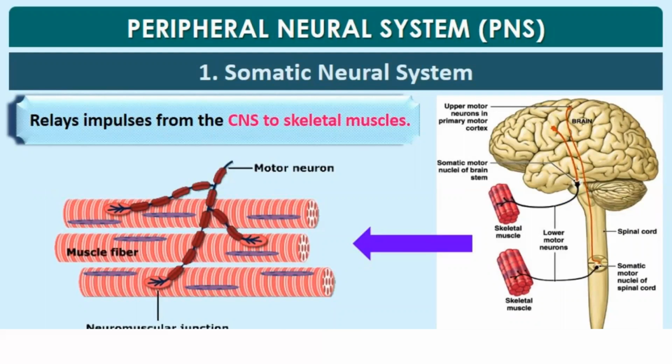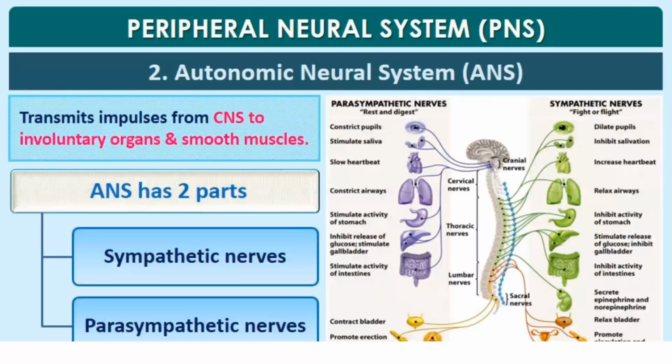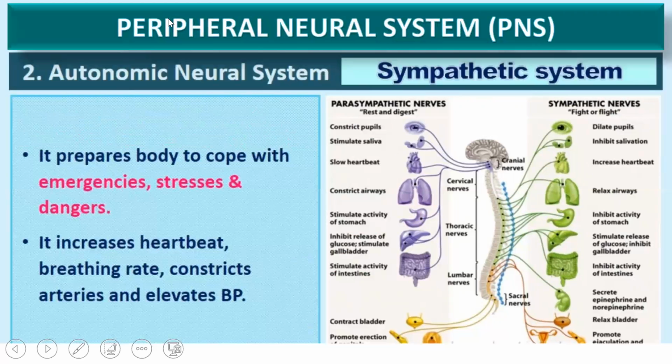The somatic neural system relays impulses from the CNS to our skeletal muscles. So all the voluntary actions are involved here. Whereas the ANS, that is the autonomic neural system, transmits impulses from the CNS to involuntary organs and smooth muscles. Further, ANS has two parts, sympathetic and parasympathetic nerves.